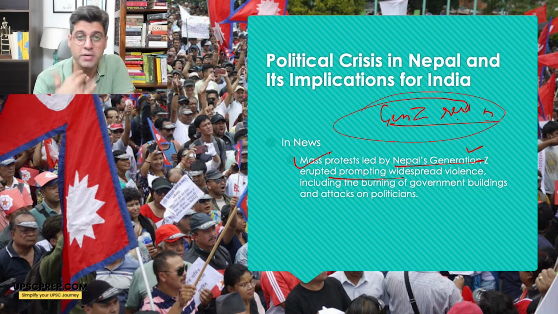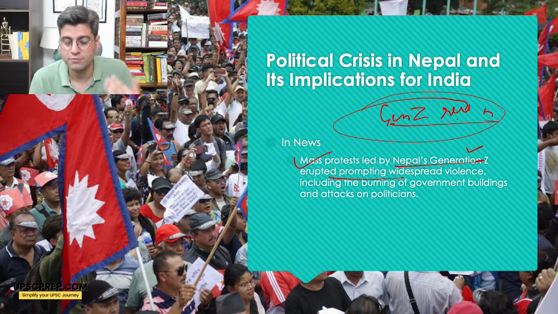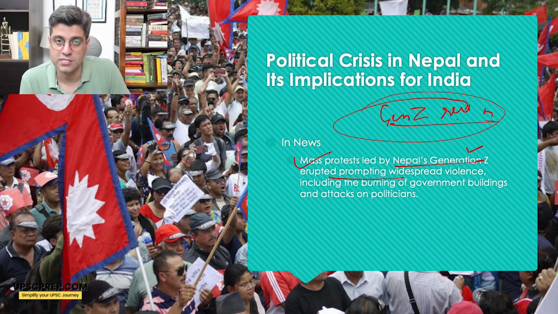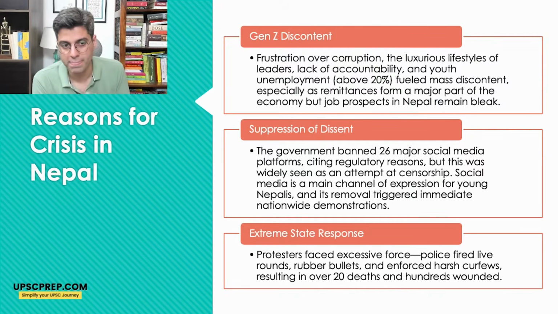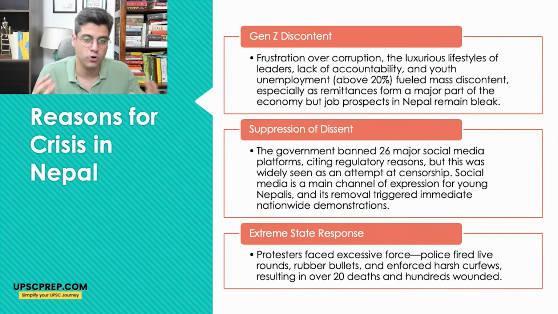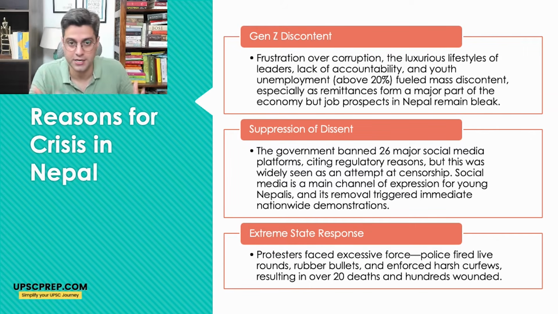buildings, beat up the ministers. Why they did that? And now we have an interim government in place. As of now, only the interim prime minister. But how it all happened? So if we talk about broadly reasons, number one, Gen Z discontent.